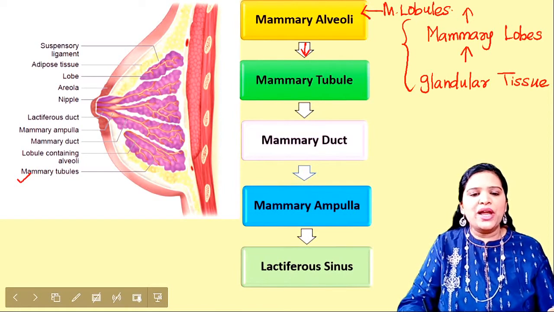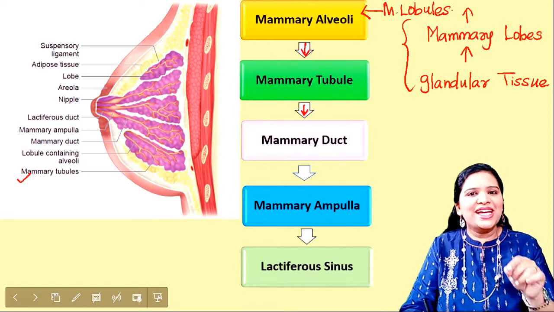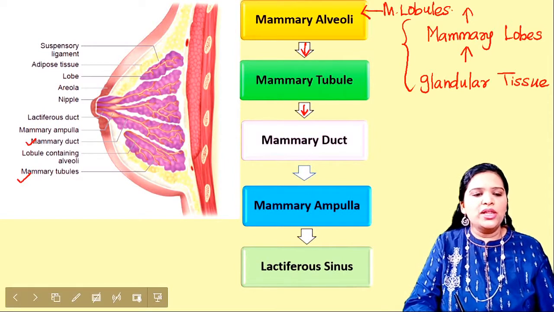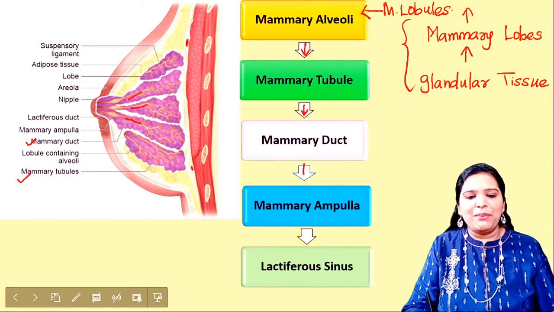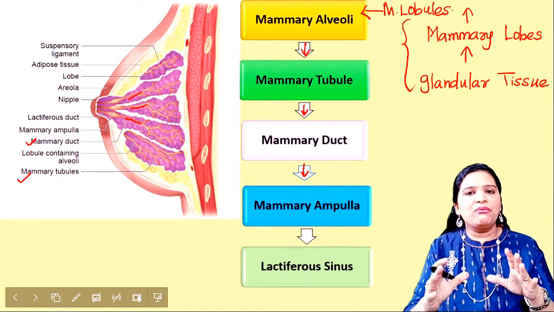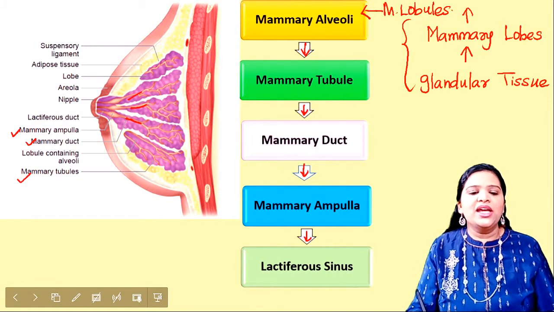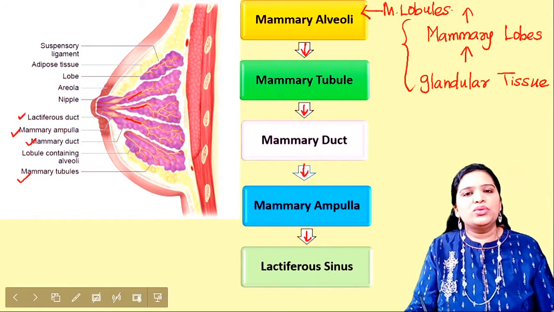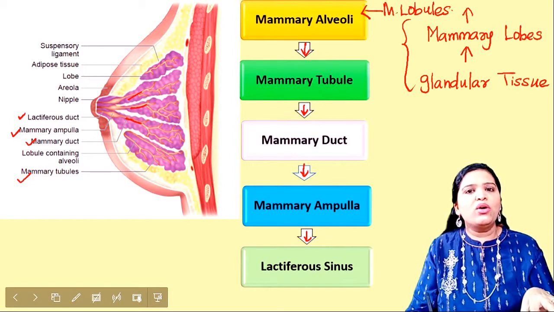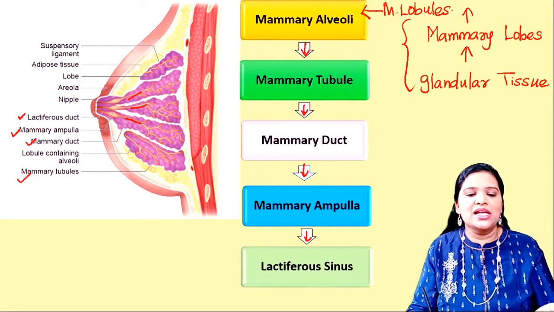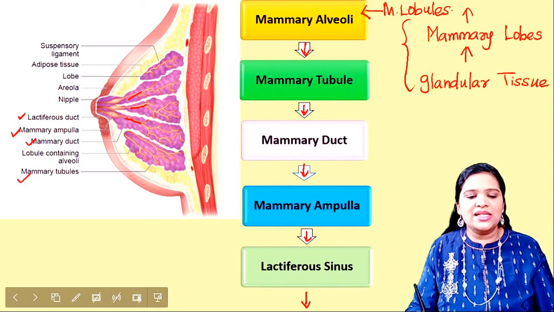From the mammary tubule, the milk gets collected in the mammary duct. All the tubules join here and form the mammary ducts, and the mammary ducts expand into a wider region called mammary ampulla. Before that, there is a storage region called lactiferous sinus, and then through the lactiferous ducts.